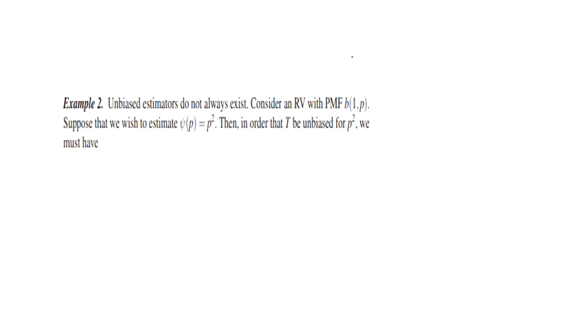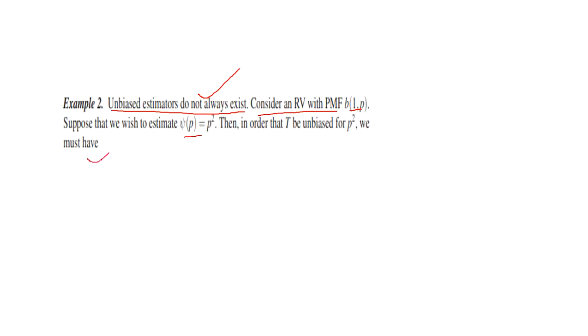Now we can see another method. An unbiased estimator does not always exist, meaning sometimes an unbiased estimator does not exist. Let's take an example related to the binomial distribution. Consider a random variable with Bernoulli PMF, so here I am taking Bernoulli. Suppose we wish to estimate P squared; this is my test statistic T, and T is unbiased for P squared.